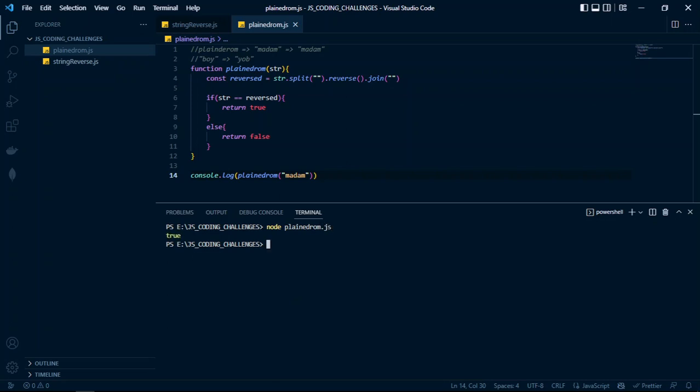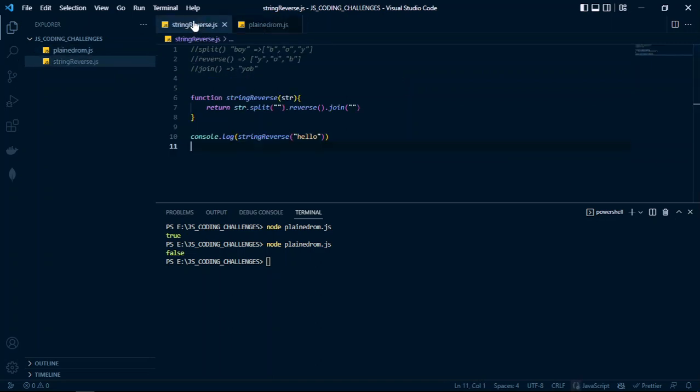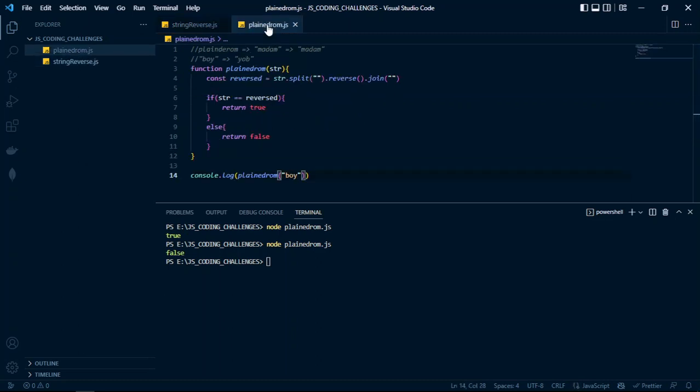You see? True. Wow, wonderful. This is a palindrome indeed. But a string like boy. False. Wow, wonderful. So finally, we succeeded in our second challenge of the day. First, we started with reversing the string, and from that we advanced further by determining if a string is a palindrome or not by comparing the original string and the reversed string. If they are equal, then that's a palindrome. If not, then that's not a palindrome.